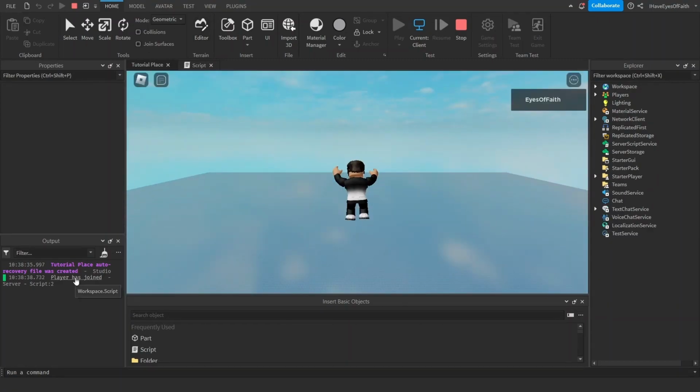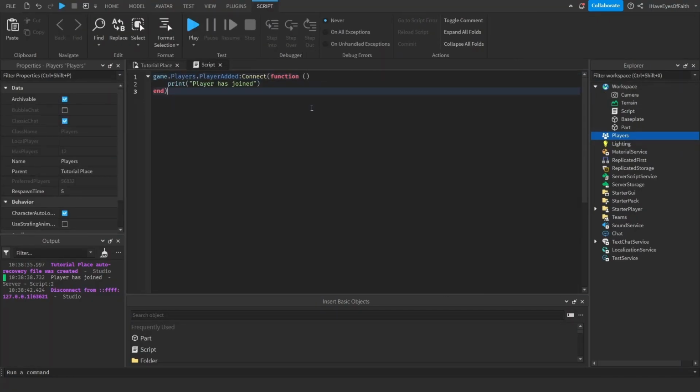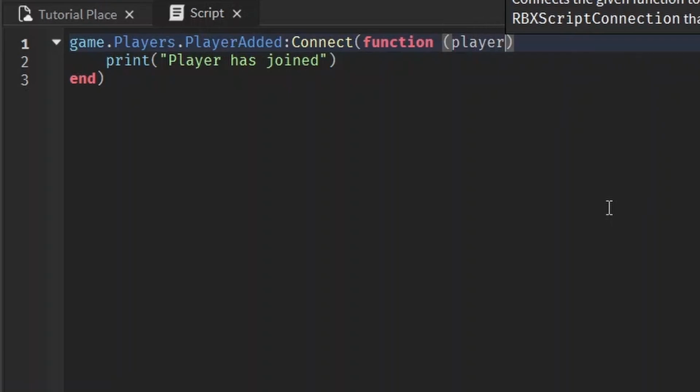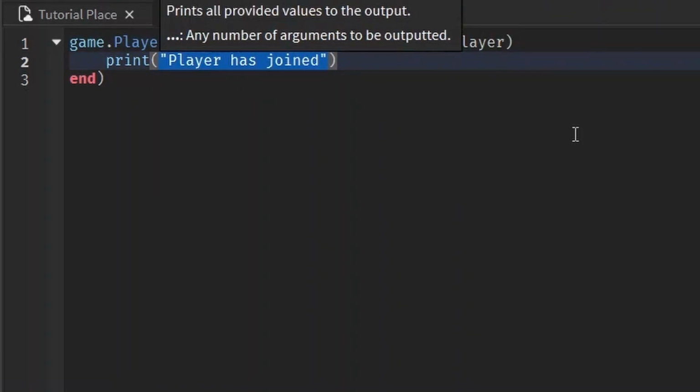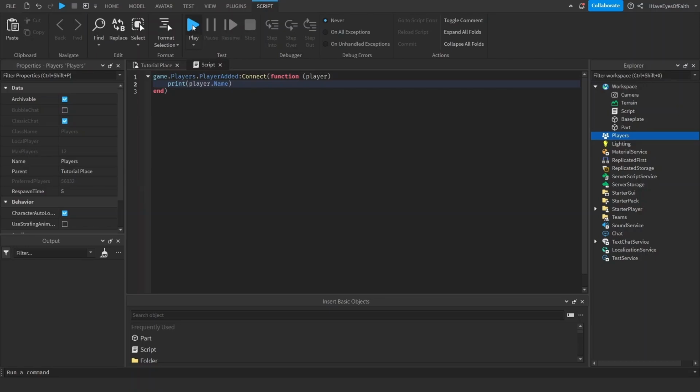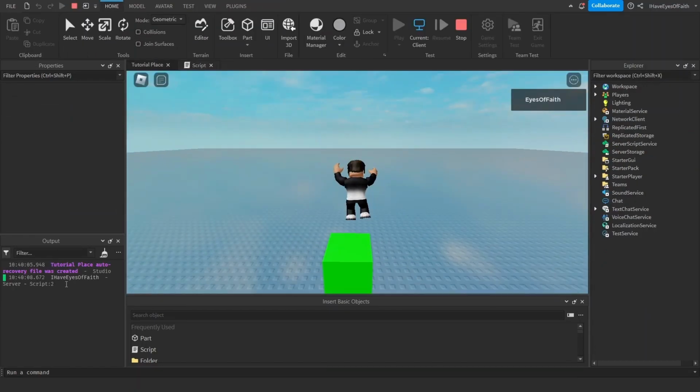See, player has joined. And similarly to how the touched event passes on the object that hit it, the PlayerAdded event passes on the player. So we can name it player, but again, you can name it whatever you want. Player is just a commonly used thing. And now we can actually print out the player's name. You can print out some of the other properties, you can use methods on it or whatever, but this is just a tutorial. I only have a few minutes, okay? I'm just showing you like printing a lot. Be creative from there, okay? See, I printed out, I have eyes of faith.